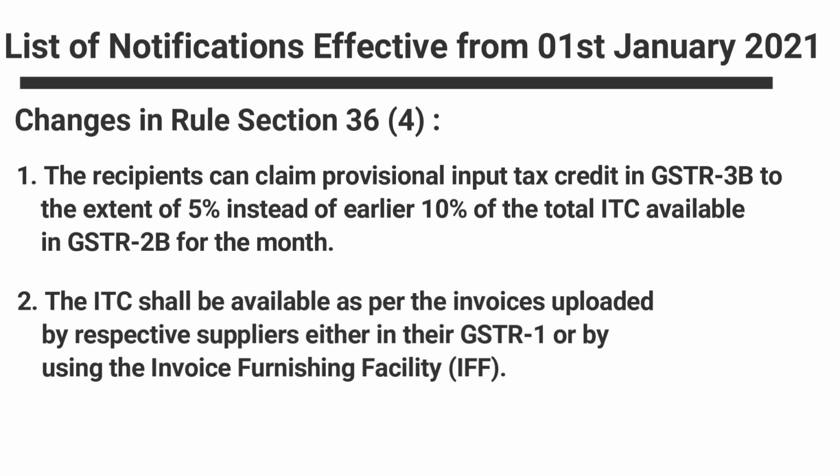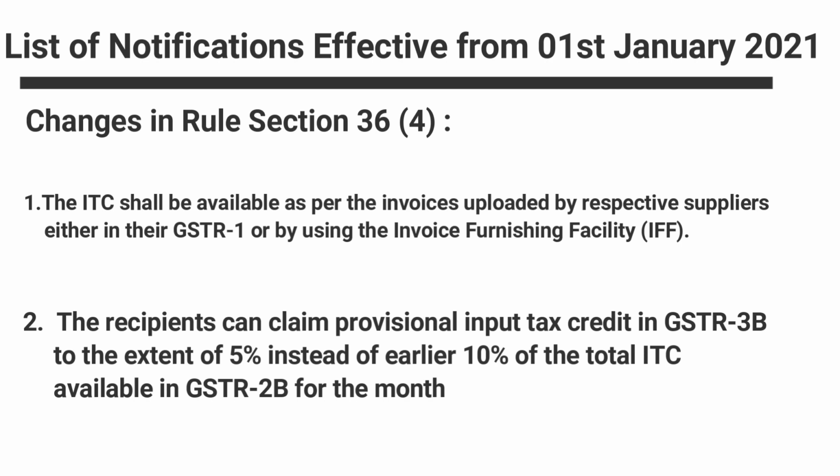Also, they have included in Rule 36 sub-rule 4 all those invoices that are furnished via the Invoice Furnishing Facility, that is called IFF. So that will also be included for claiming the ITC. Let us take an example to understand this notification or amendment in a very simple way.